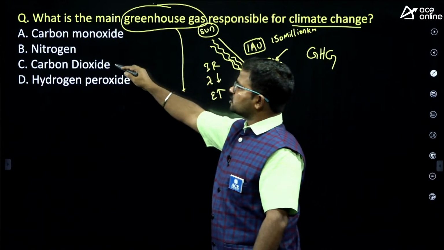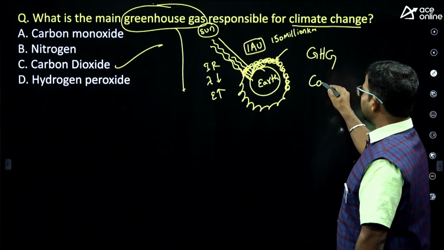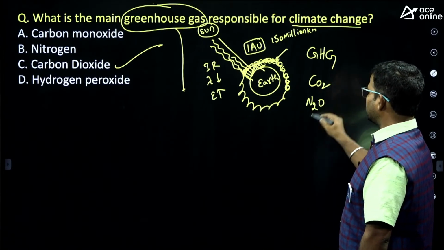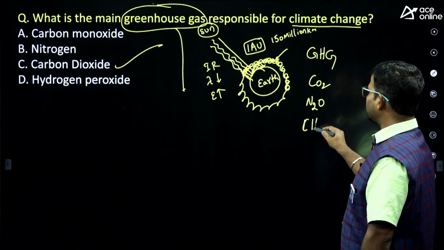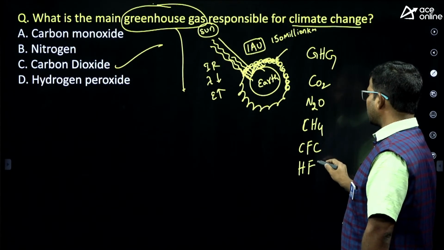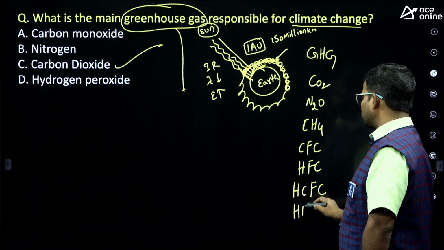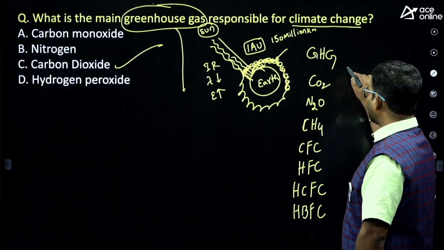So which is the major responsible one? Carbon dioxide. Next one, nitrous oxide. Next, methane, its formula is CH4. Next, chlorofluorocarbons, hydrofluorocarbons, hydrochlorofluorocarbons, hydrobromofluorocarbons. Next, moisture.